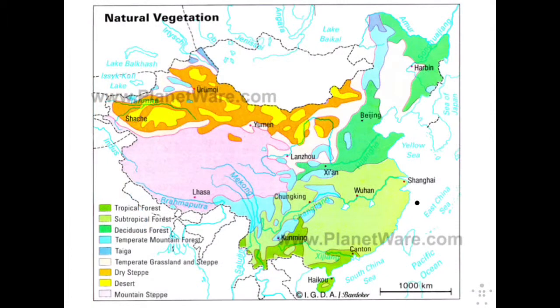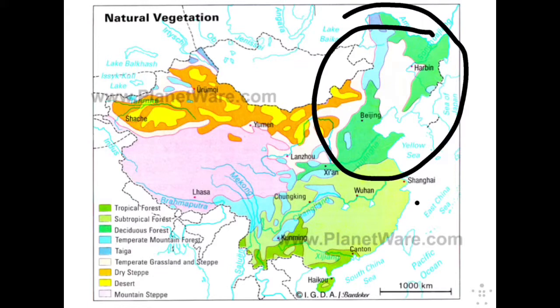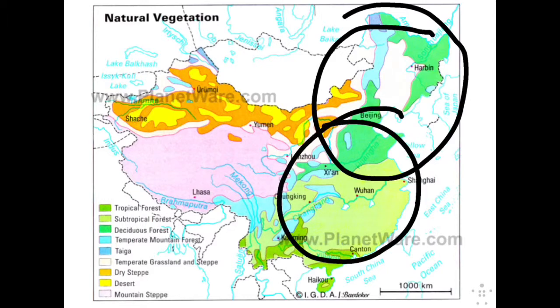In the northeastern area of China, there is a mixture of deciduous forest, taiga, and temperate mountain forest. Most of this vegetation is due to colder climates and elevation. In the east, there is a variety of climates. This includes deciduous forest, subtropical forest, some temperate mountain forest, and tropical forest. This area is much more habitable for people to live in. It has the best vegetation and the best climates.